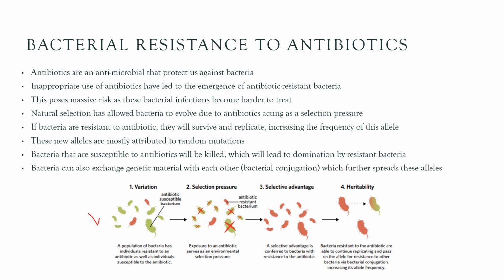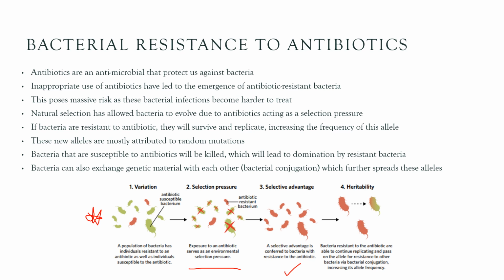So like you can see here, we've got natural variation in our population, just as we always do. So we will have bacteria that are susceptible to the antibiotic, and we'll also have a couple of bacteria, just due to random mutations and things like that, that might be a little bit more resistant to the antibiotic. So what's going to happen is that selection pressure is going to be introduced. The selection pressure is, of course, the antibiotic. And when that's introduced, the ones that are not as fit are going to die. And the ones that have the selective advantage are going to live.